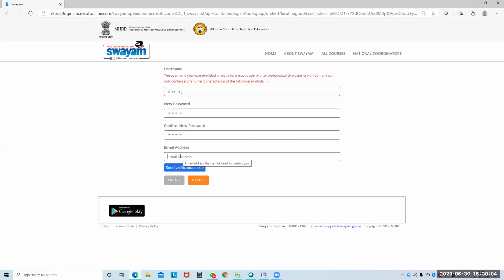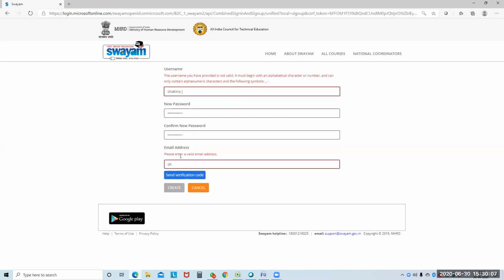Then write your email address. I have already registered, so I am not going through this procedure. You have to type your email ID and click the button, Send verification code. In your email, since we are giving the email address, you will get a verification code. You click that particular link. For example, I will give you.